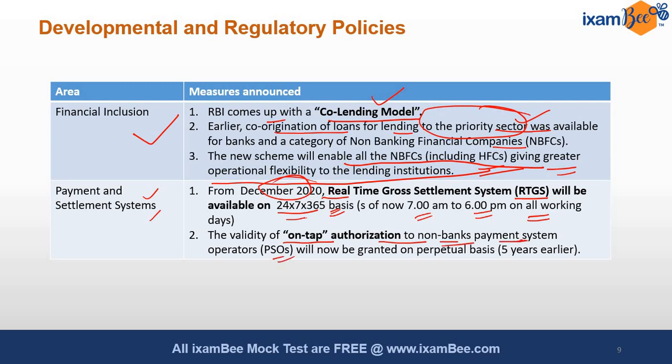Payment system operators means, say, you must have seen the POS device in retail stores where you swipe your credit card or any card for payment. This device can be provided by a non-bank company also, say for example Pine Labs or Paytm. In case of a bank operating as a payment system, they have a license. But there are non-bank companies also working in the payment system. RBI used to provide a license for 5 years. But now RBI is saying the license is perpetual. Unless RBI revokes the license, it is going to be perpetual. So that is going to help these non-bank payment system operators.